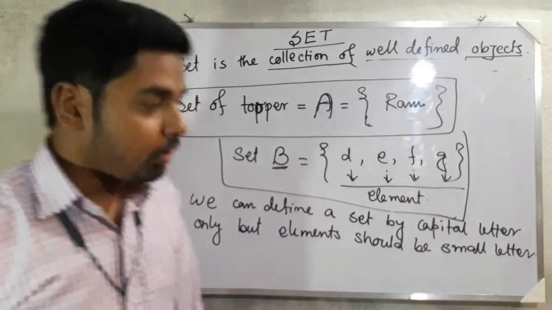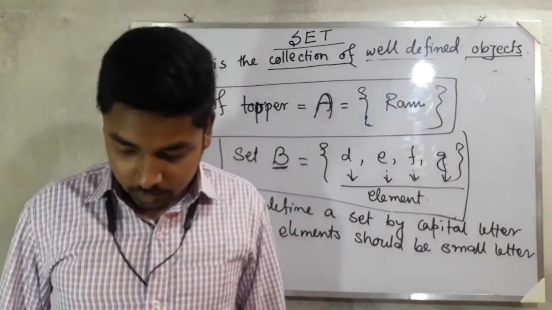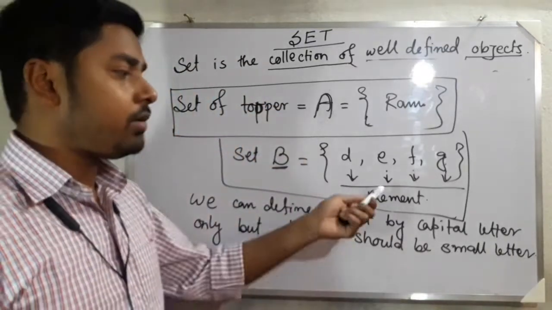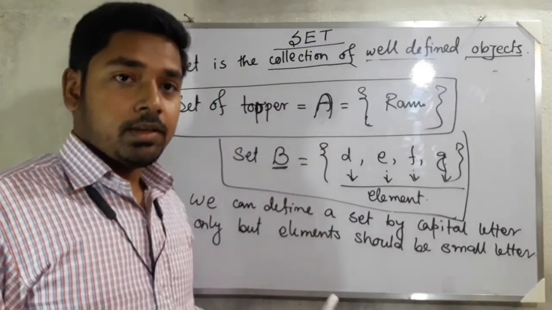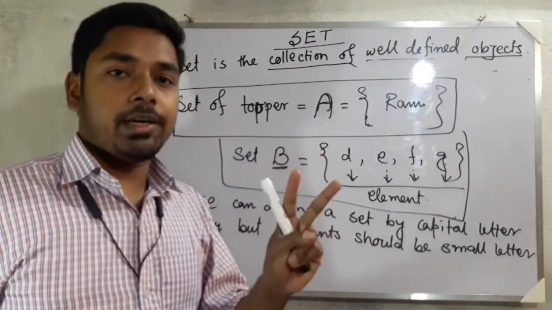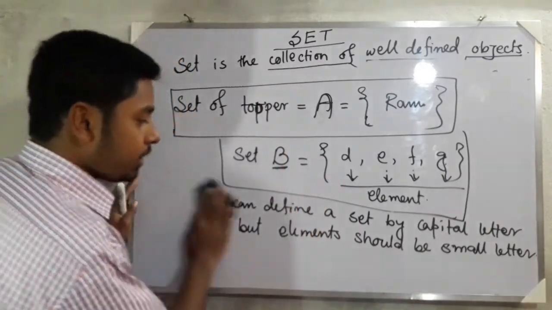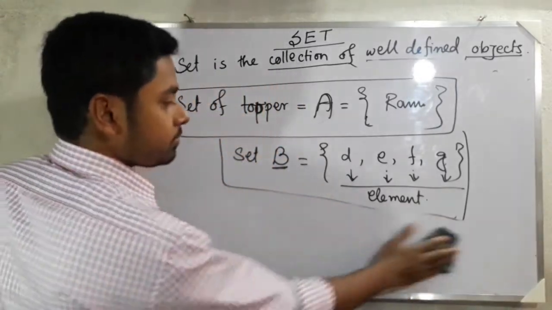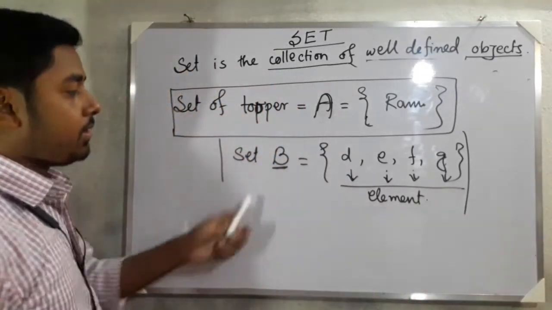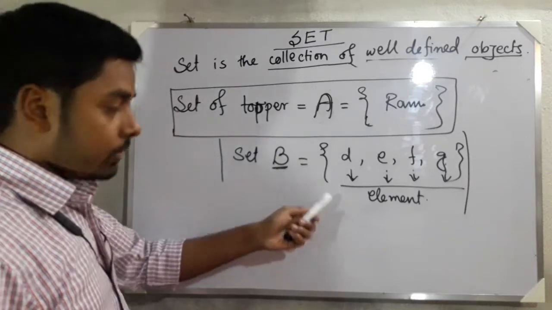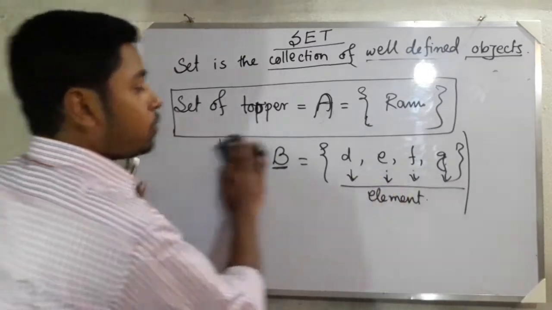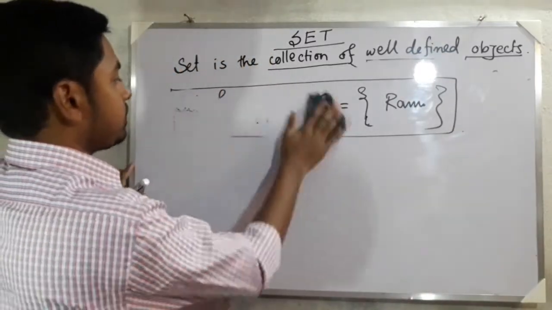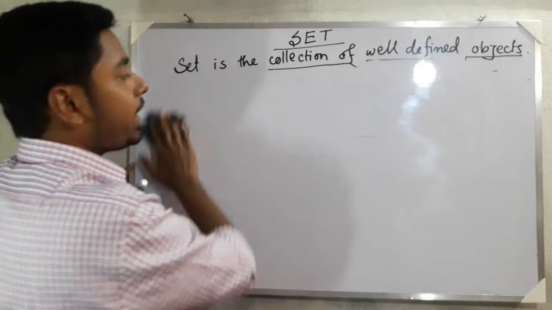Now we already know the set. Now, how to write a set? We already have written the set, but there are two ways to define a set. What are the two ways? We have written here set B is equal to this. Now, what is the actual way to write a set?